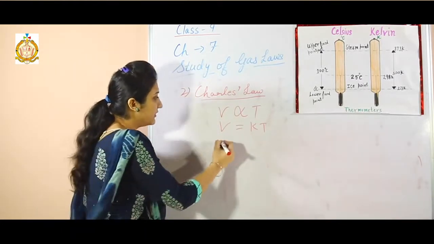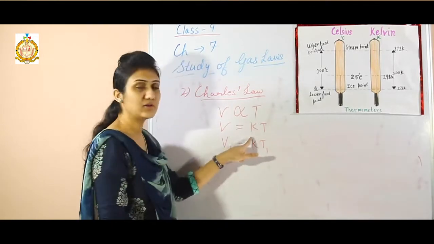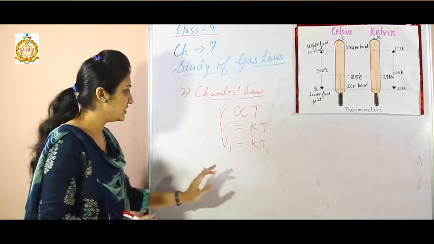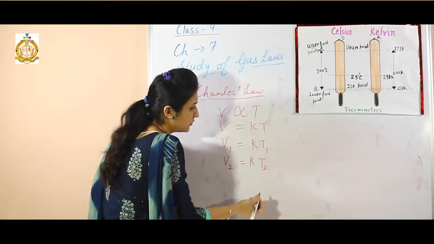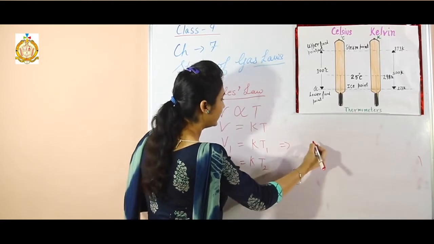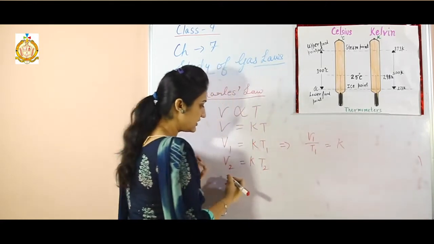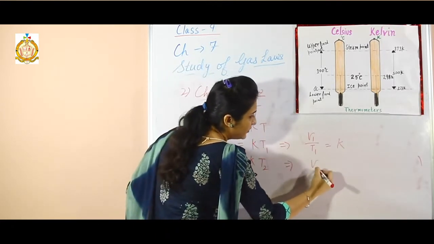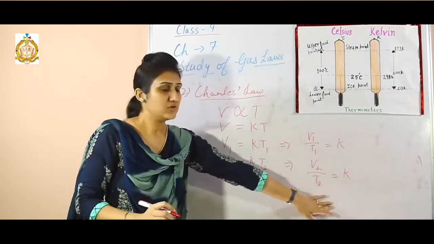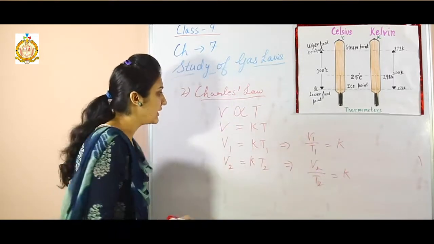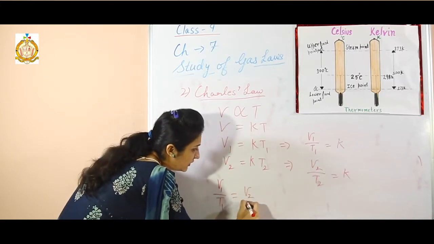Again I can write V1 equals KT1. K is constant, so it is not going to be changed. V2 is equal to KT2. From this equation I can write V1 over T1 equals K, and from this equation I can write V2 over T2 equals K. Constant is equal to constant, so from these equations we can write V1 over T1 equals V2 over T2.